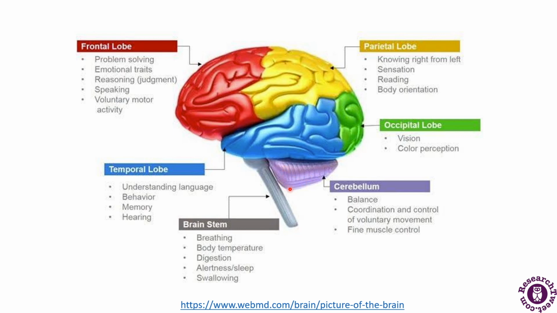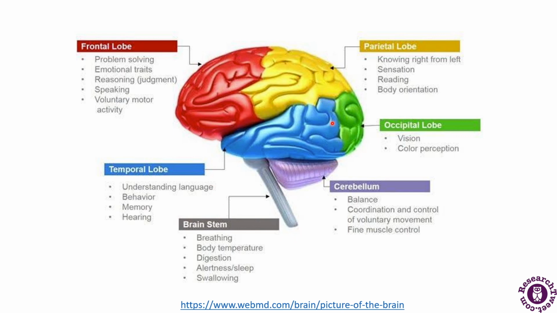Now this is the cerebellum that is being represented at the lower part of the brain. It is responsible for balance, coordination, control of voluntary movement, and fine muscle control. So this part is responsible for all these activities. Now there is a brain stem which is being depicted here. What it does is it is responsible for breathing, body temperature, digestion, alertness, sleep, and swallowing. So this is the brain stem.